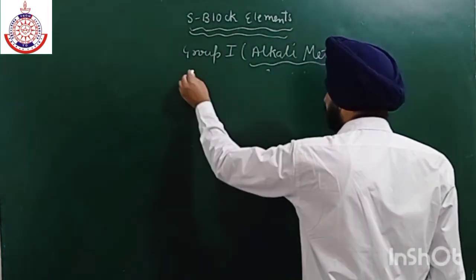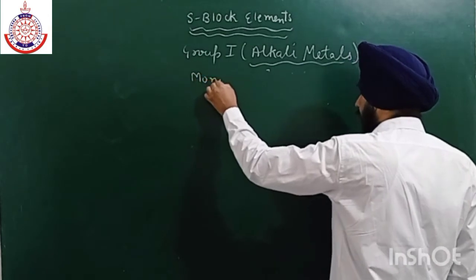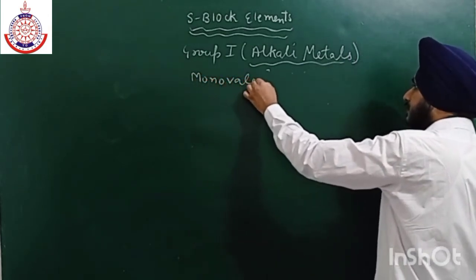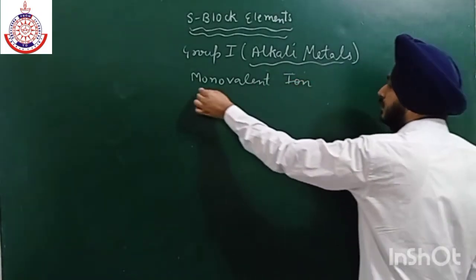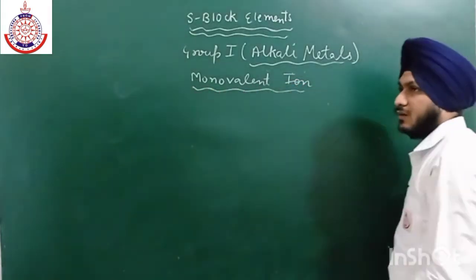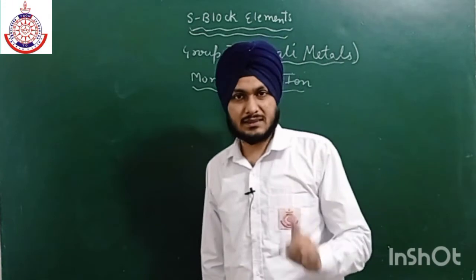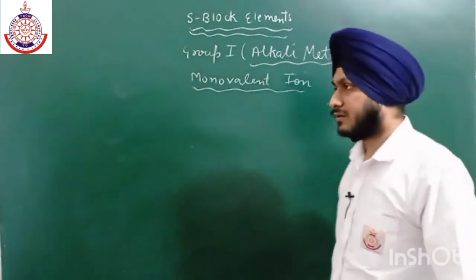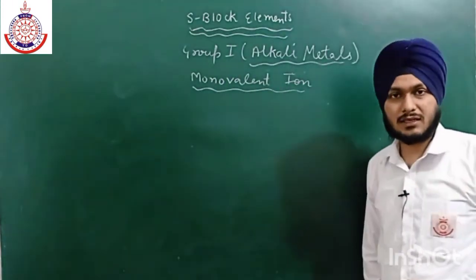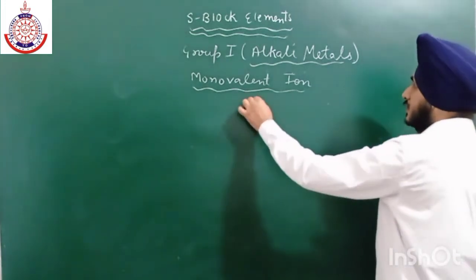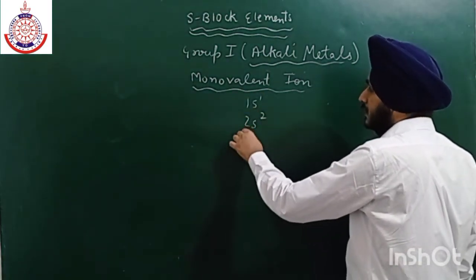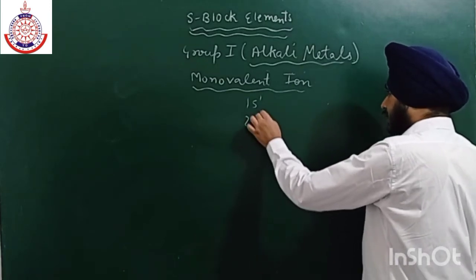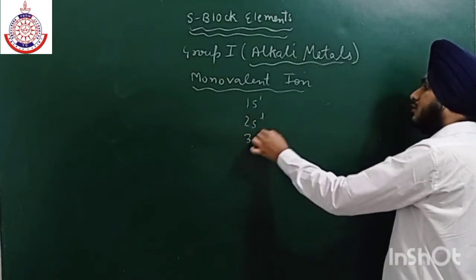They always form monovalent ions. Why do they form monovalent ions? Because they all have a tendency to donate only a single electron, since after the donation of that single electron, they will get the nearest noble gas configuration.